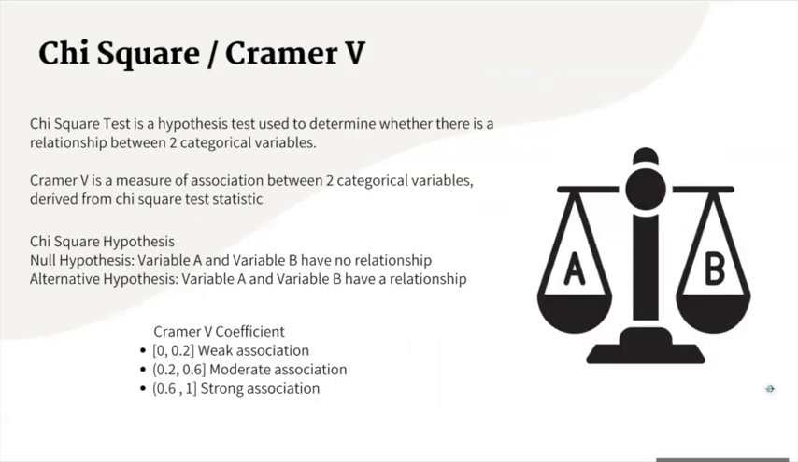So what is chi-square and Cramer's V? Chi-square test is basically a hypothesis test, and Cramer's V is a measure of association, and both of these determine whether two category variables have a relationship. So for chi-square test, the null hypothesis will be variable A and variable B have no relationship, while the alternate hypothesis is the two variables have a relationship. For Cramer's V, getting a 0 to 0.2 coefficient implies a weak relationship, 0.2 to 0.6 implies a moderate relationship, and 0.6 to 1 implies a strong relationship.